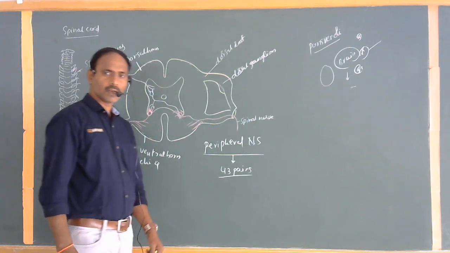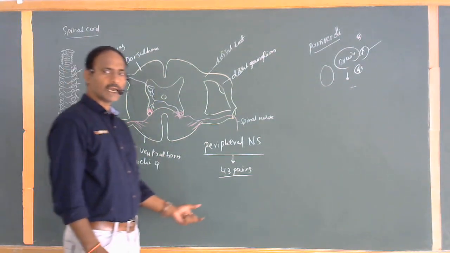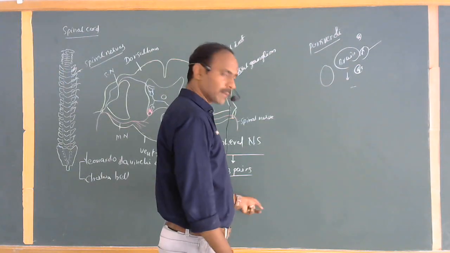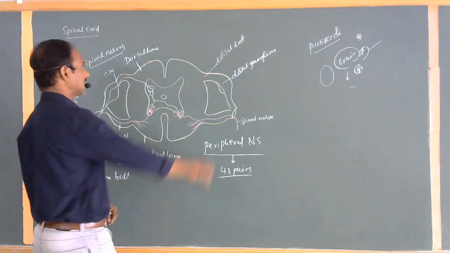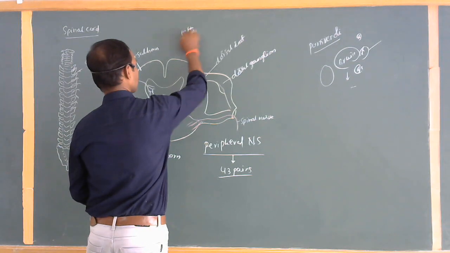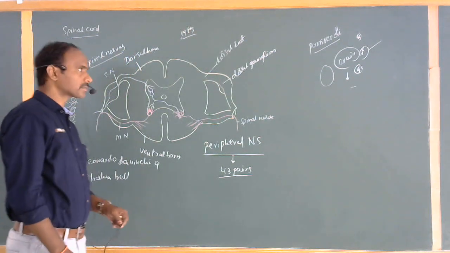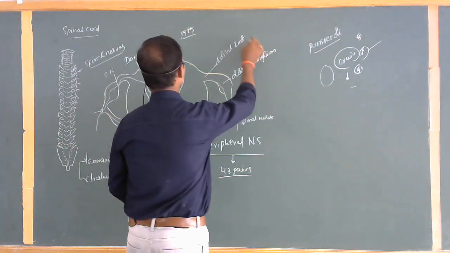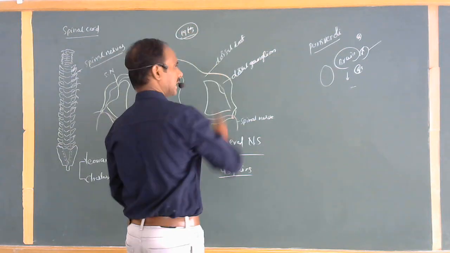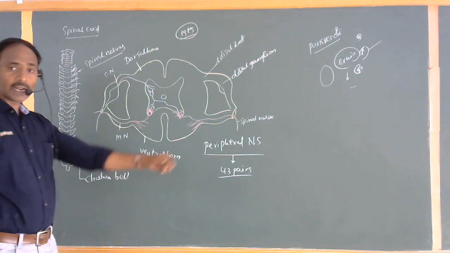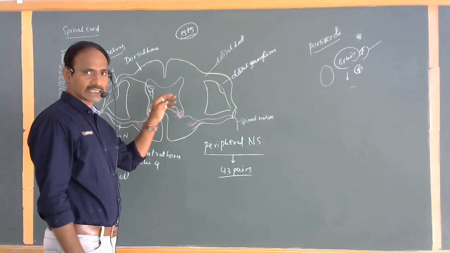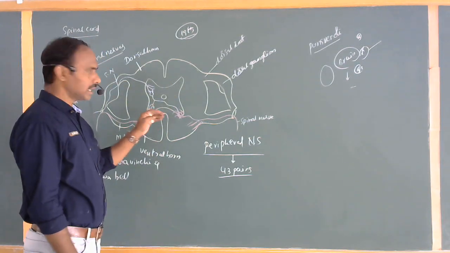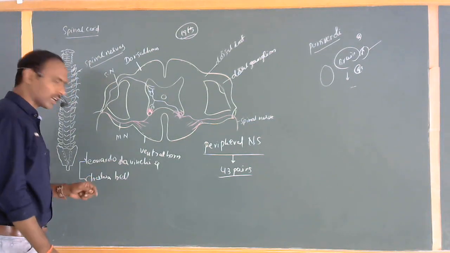Already you know clearly 12 pairs of cranial nerves and 31 pairs of spinal nerves. These two come under the peripheral nervous system. Before going to the peripheral nervous system, there are still some more scientists of the 19th century, from France and Scotland, who also proved the same concept of Leonardo da Vinci and Charles Bell.